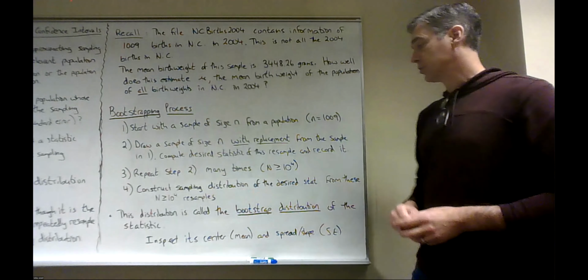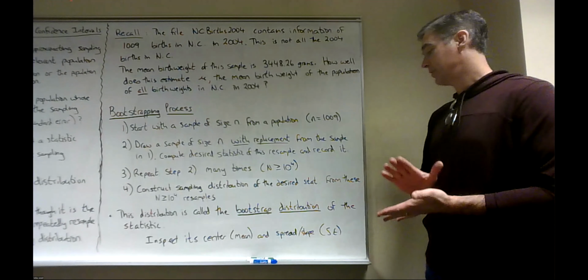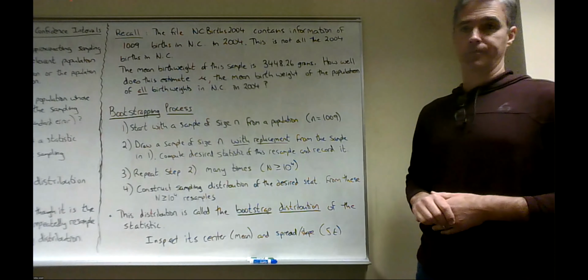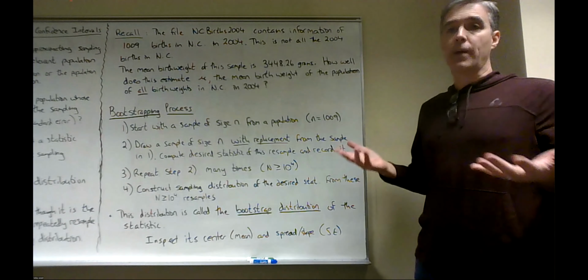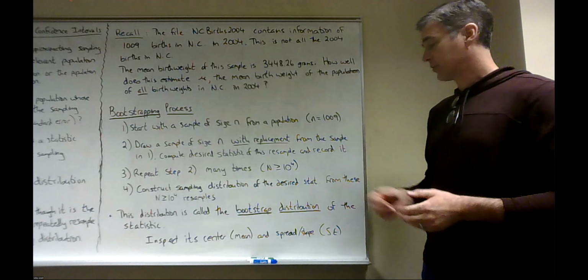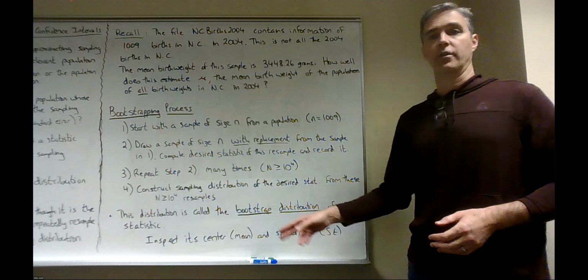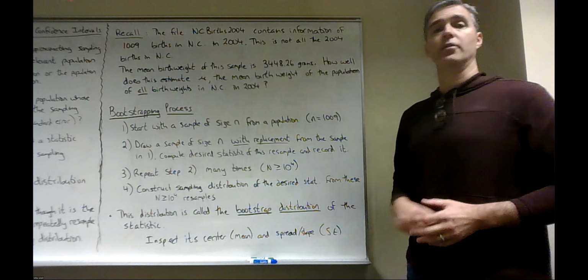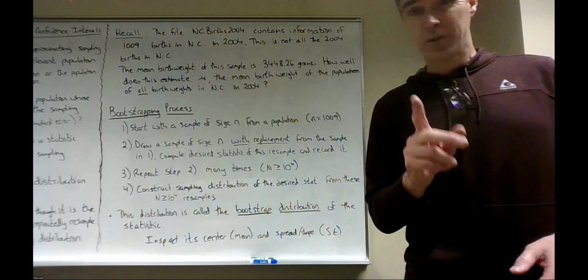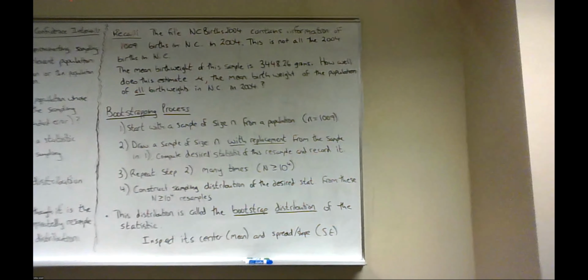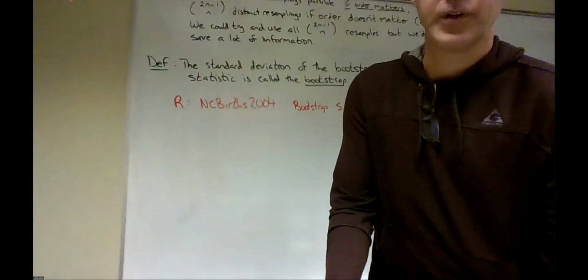We call this distribution the bootstrap distribution of the statistic, okay? And then we can inspect that distribution to see where its center is and what its spread and shape look like in order to get the sense of what the mean and the standard error is, right? But there's going to be problems. All right, the last panel for this video.